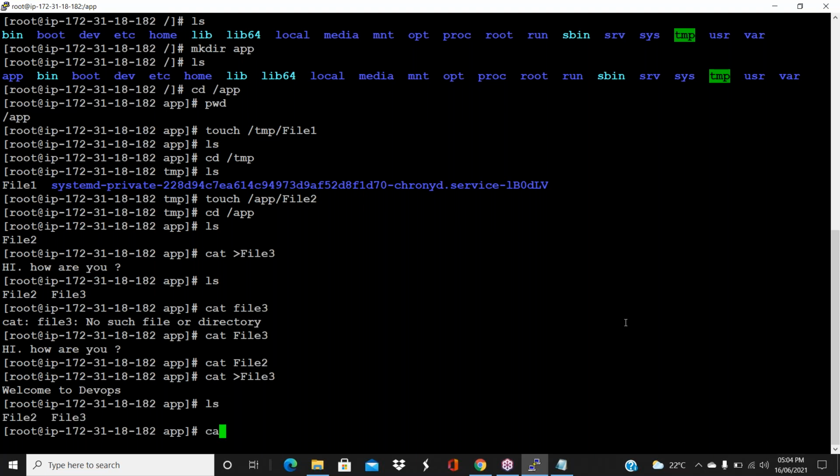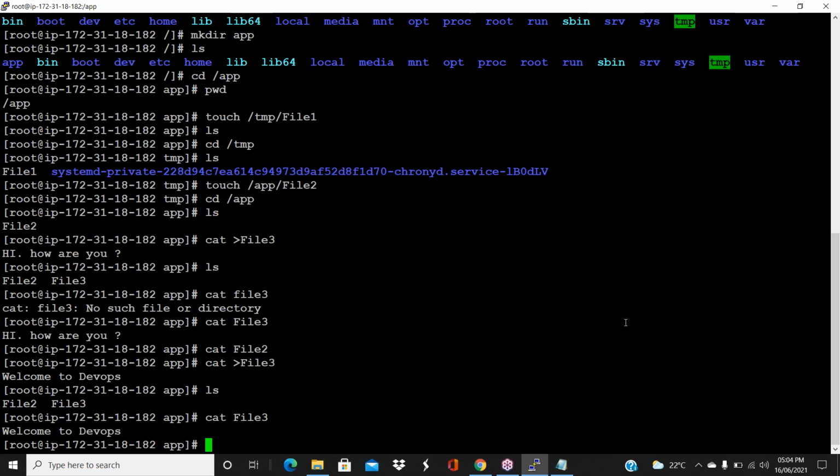Now open the file again, cat file3. So what happened, guys? It overrode. Exactly. So the greater than option is called redirection, guys. If it is a new file, you will get the data and the file will be created with the data. But if you use the same option with an existing file, it will overwrite the data, guys. Be careful. It is a very dangerous option, the greater than option.